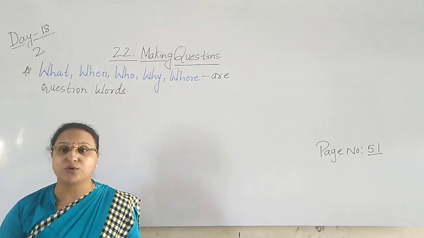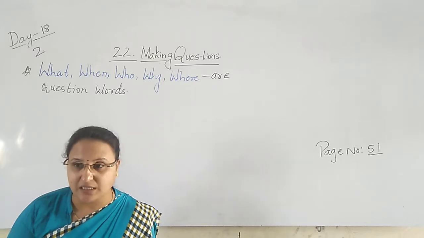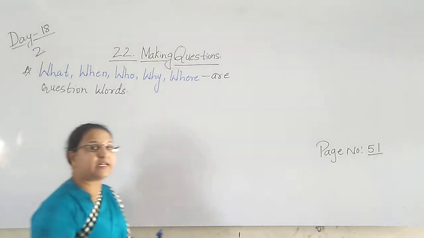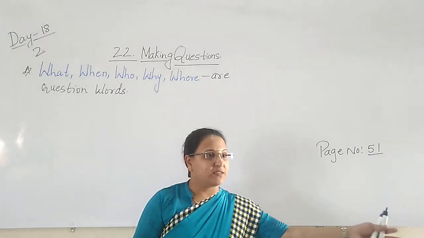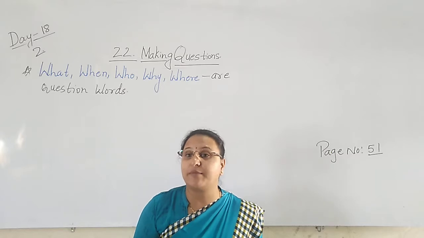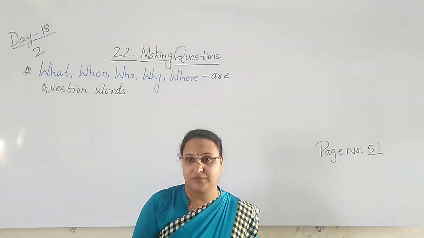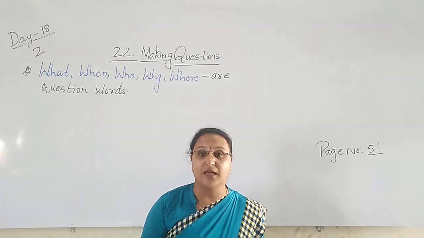We use why to know the reason, what problem the person is facing. Next is where. Where is your house? Where is this place? Where are my shoes? Where is my cupboard? Where are my things? Then we use where.